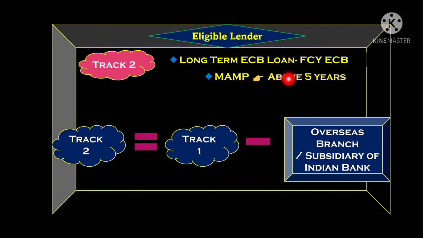MAMP will be above 5 years and up to 10 years. Now we will talk about which organizations are included under track 2. Track 2 includes all the organizations of track 1 except one, which is the overseas branch or subsidiary of any Indian banks.